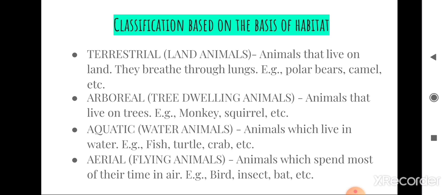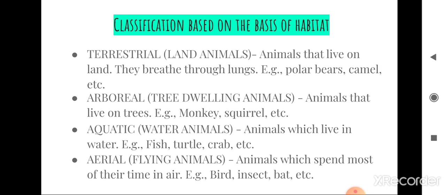Next, we are going to learn about the habitat of animals. What does habitat mean? Habitat means a natural place which provides living beings with food, water, shelter and the right kind of environment to live in. Habitat is the natural place where living things live. And next is terrestrial animals. Animals that live on land are called terrestrial animals. Deer, cow and lion live on land.